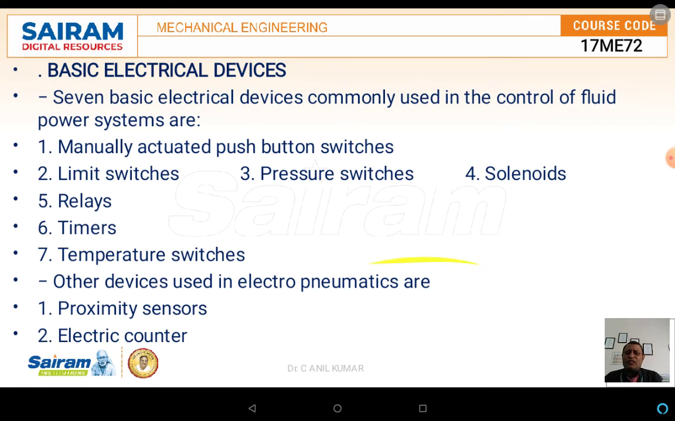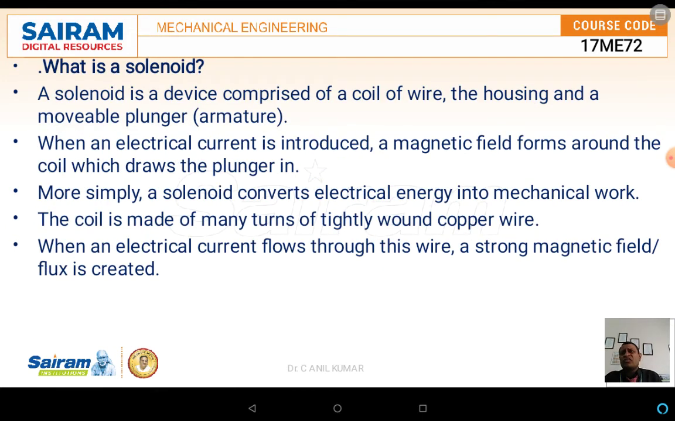First we have to know what a solenoid is. This is a solenoid and also a solenoid operated DCV valve. We have already discussed this in detail in the previous session, but now we will have a glance at how the solenoid works and what the major parts of the solenoid are. A solenoid is a device which comprises a coil of wire, a housing, and a movable core, something like a plunger, which is also called the armature.